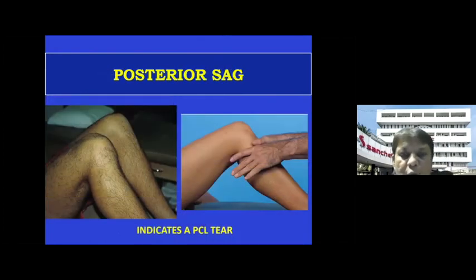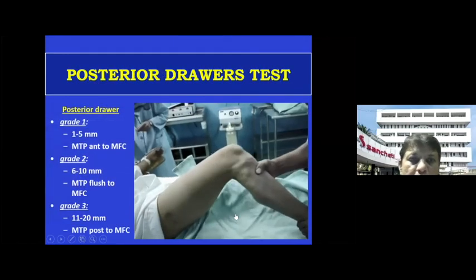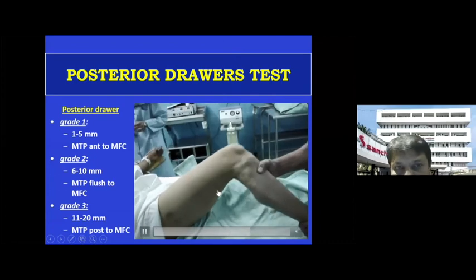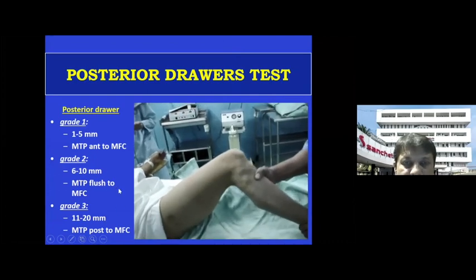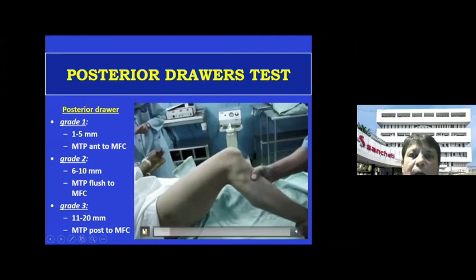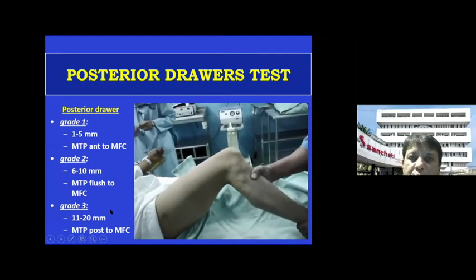Coming to the tests for the posterior cruciate ligament, on inspection, you will see that there is a posterior sag, very classically seen here, and you can suspect this is a spot diagnosis of a posterior cruciate ligament injury. Also, you do the posterior drawer from the neutral position, you go behind. And this is the classification for that. Normally, we know that the step off is present, that is the tibia is in front of the femur. But if it is grade 1, then it is slightly anterior. If it is grade 2, it is flush. And grade 3 means the tibia goes behind. And this is how the posterior drawer test is done, and that will indicate a tear of the posterior cruciate ligament. So this is how your posterior drawer is done.